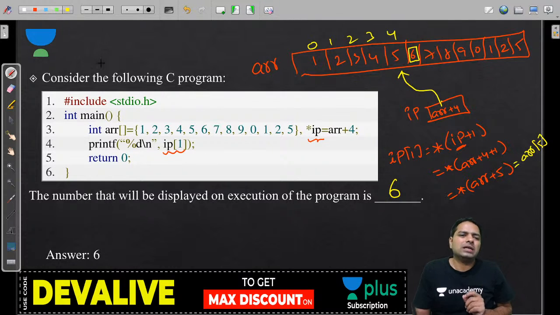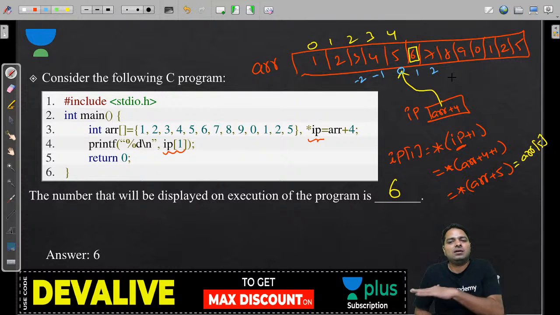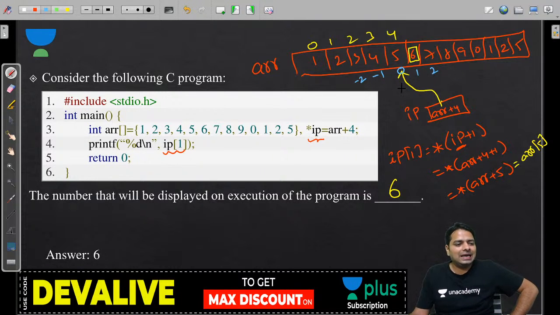Okay, so do not confuse that. Basically index begins, this is a 0 index, this is a -1, -2 for P. This is a 1, this is a 2. Directly you can answer it. IP of 1 is going to be 6. Directly you can answer it.